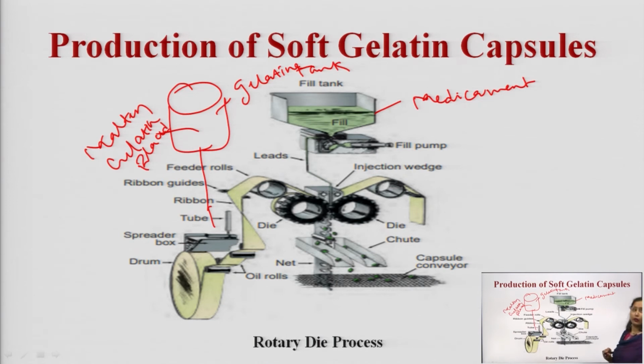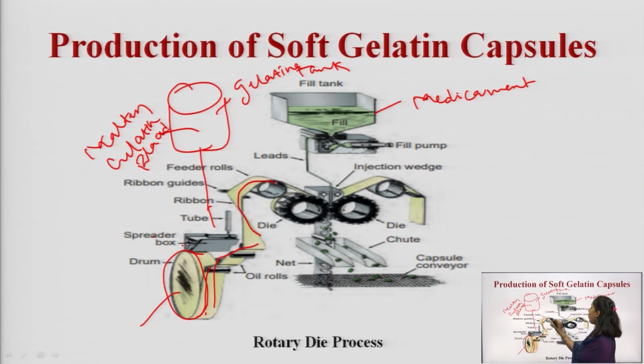This is the rotating drum, and with the help of the spreader, the gelatin mass is spread over this drum. Then what will happen? The flat ribbon shape of gelatin is formed which moves over this rotating die like this. This is your injection wedge. The role of this injection wedge is to help in the filling of the medicament.